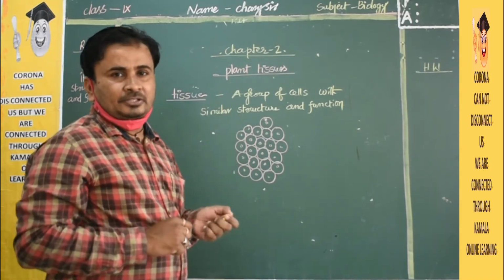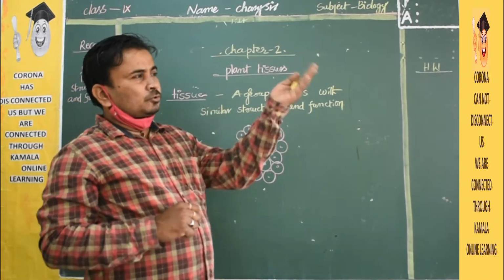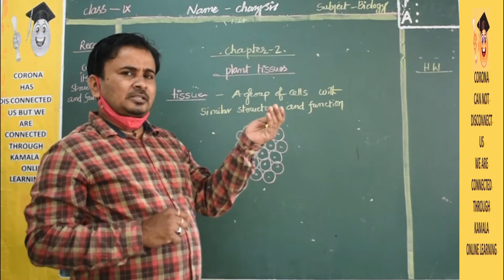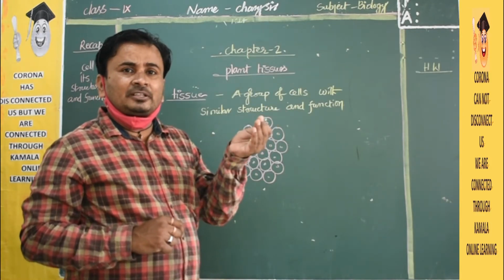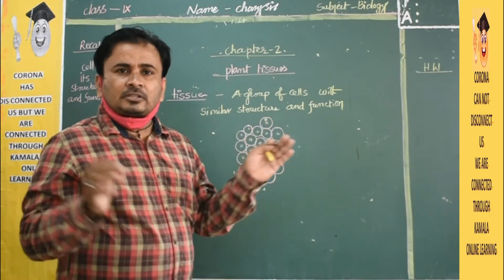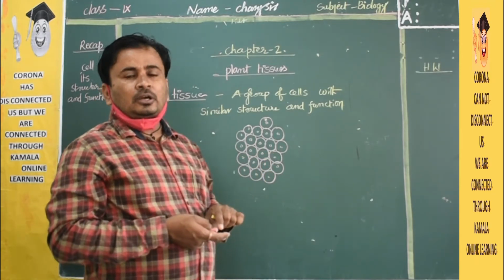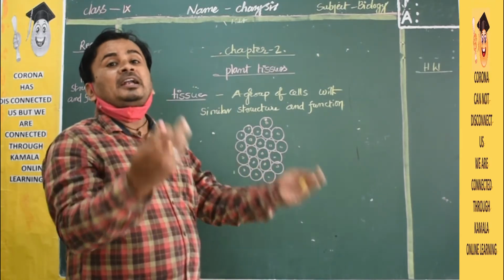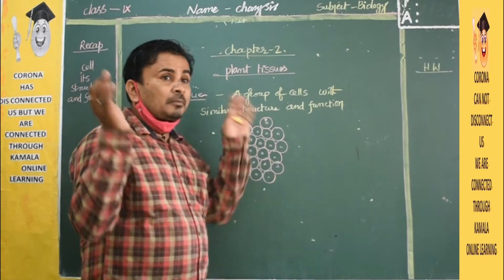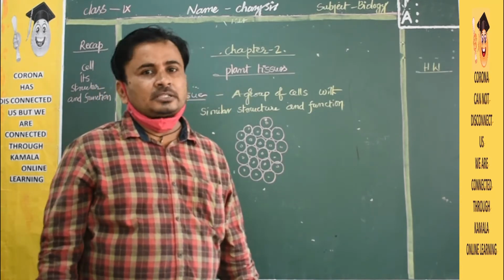After this we will discuss animal tissues. Outside, so many plants are there. If you see, those plants are made of cells only, and those cells together are called tissue. Now we will discuss the plant tissues, how the plants are made.